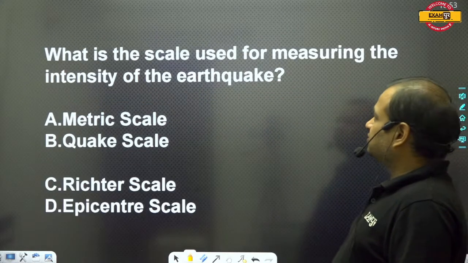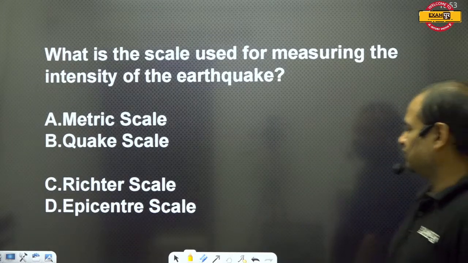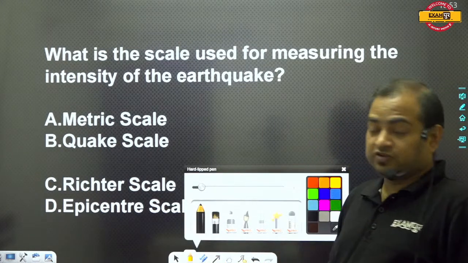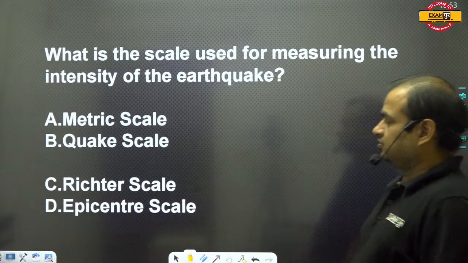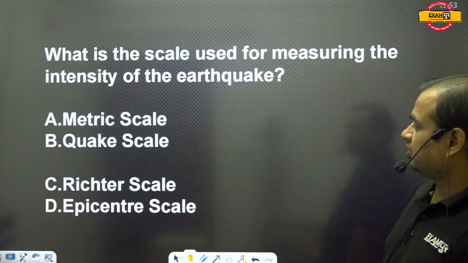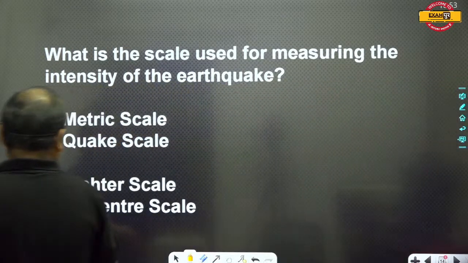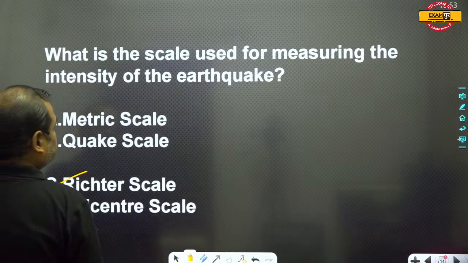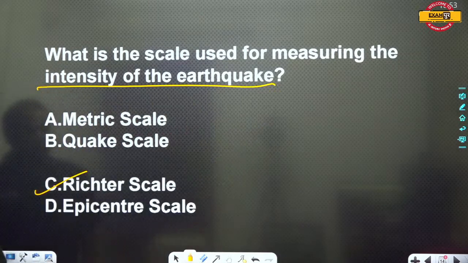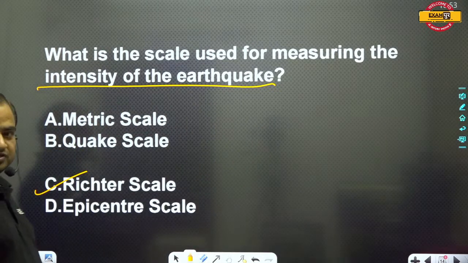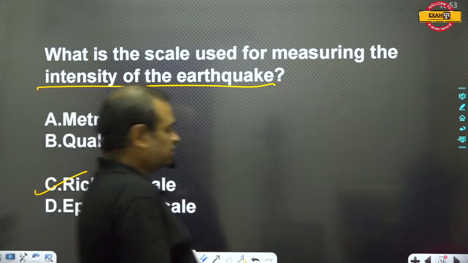What is the scale used for measuring the intensity of an earthquake? When you watch the news, you have already heard about the Richter scale. The Richter scale is the unit of the intensity of an earthquake. A Richter scale reading of 6 is very, very dangerous. So this is the Richter scale.